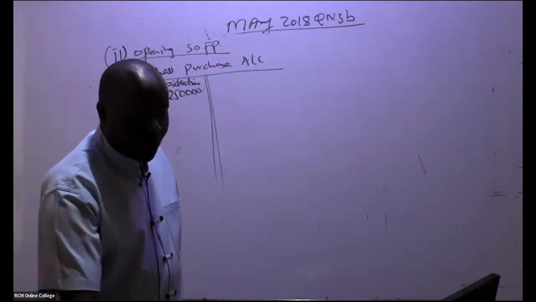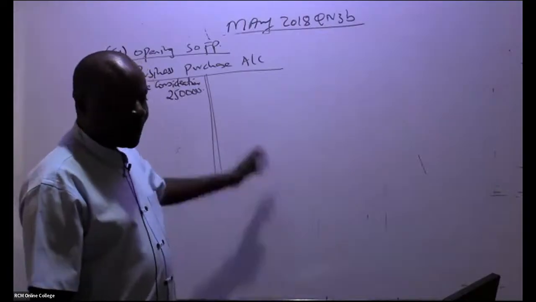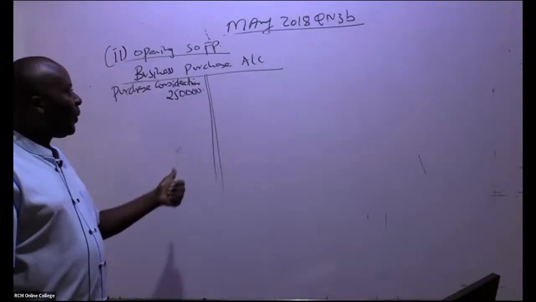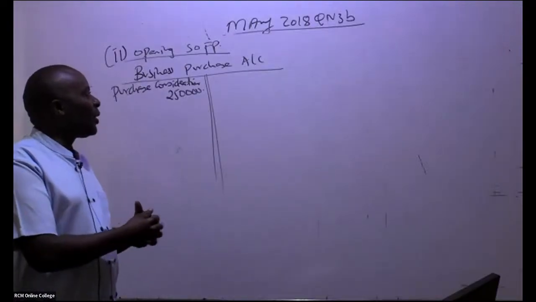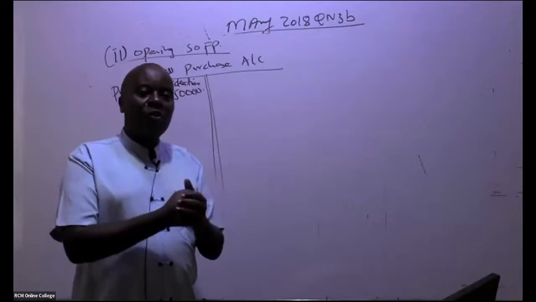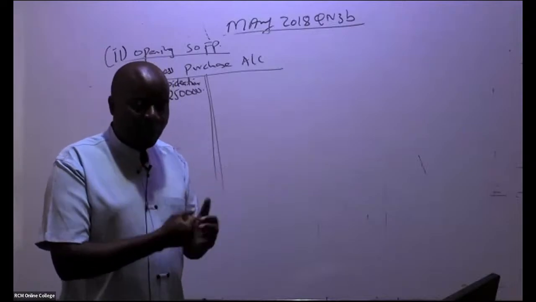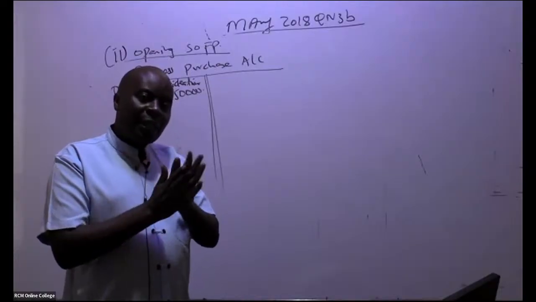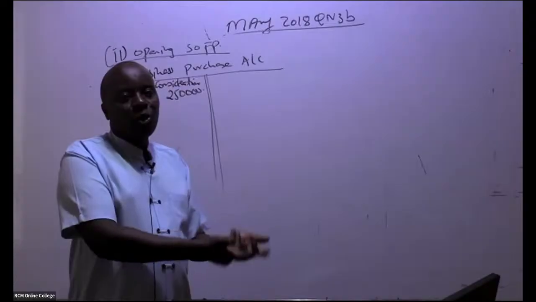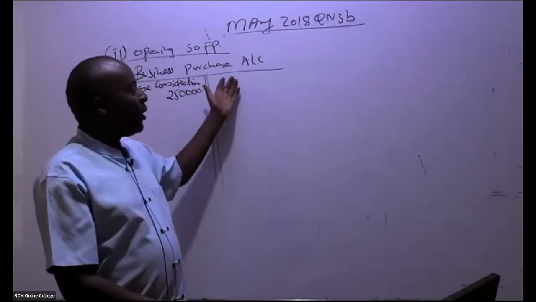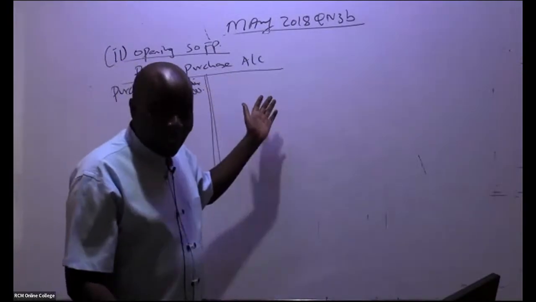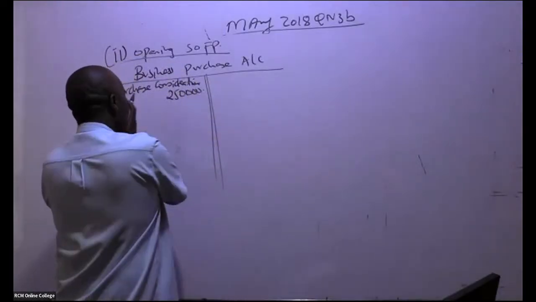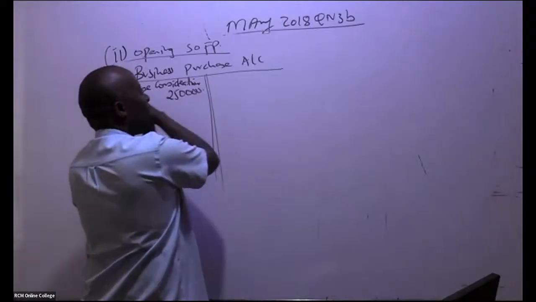So goodwill, this is what we are now trying to calculate. This account will give us the goodwill. So remember, ladies and gentlemen, what are we doing in a business purchase? First of all, we are purchasing those assets that the business took. When we purchase them, we debit those assets and then we credit this account. So we start with assets taken over.